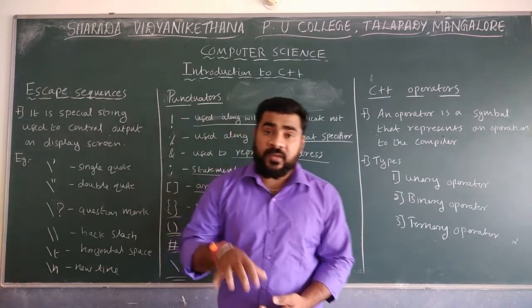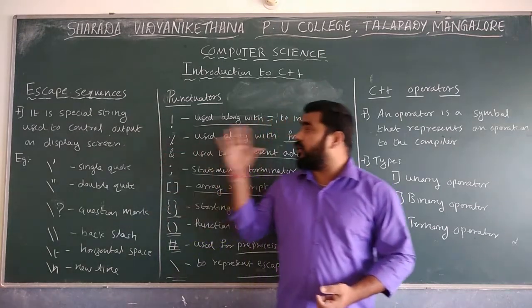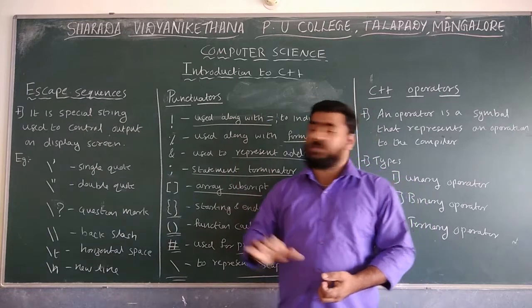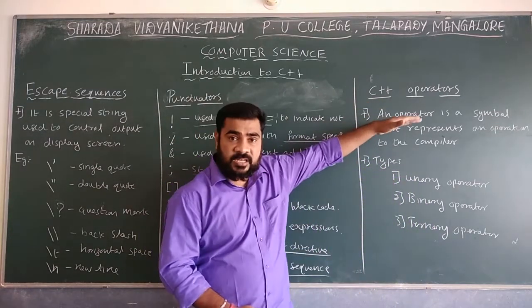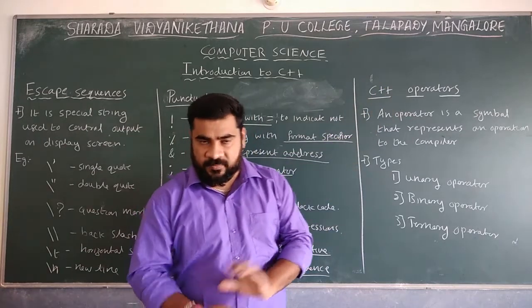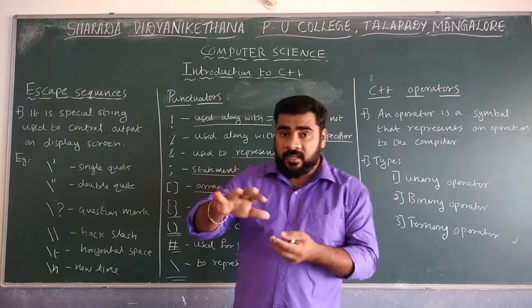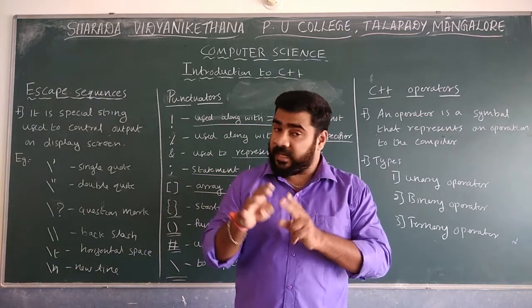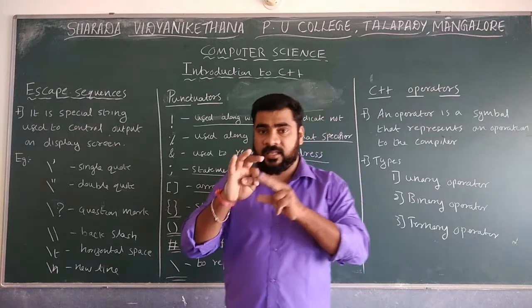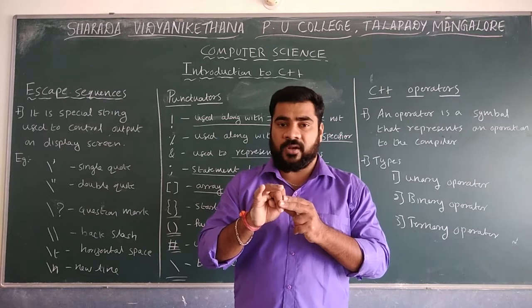Here we reach the end of the session today. In this session we mainly discussed only three topics. One is escape sequence. After that we discussed the punctuators, and also we started with the C++ operators. Means all the tokens we finished. Remember, there are five different types of tokens. First token is identifiers. Second one is keyword. After that we discussed the constant values. After that, next one is the punctuators.